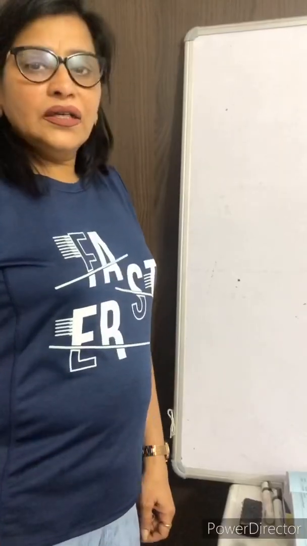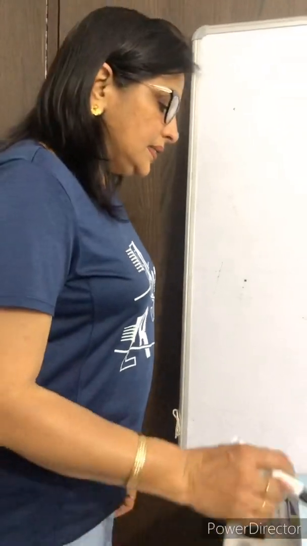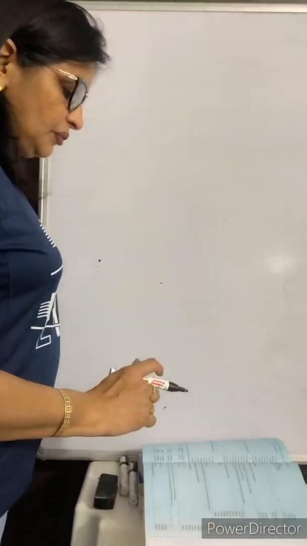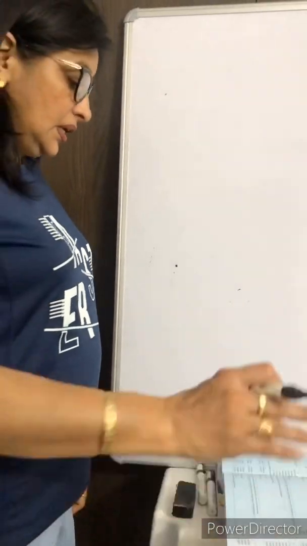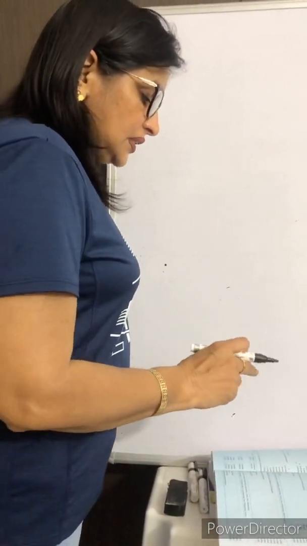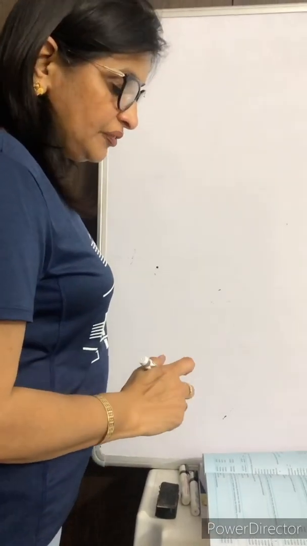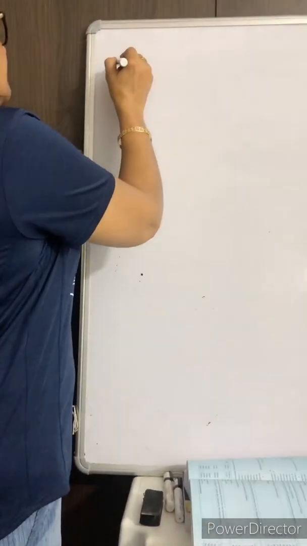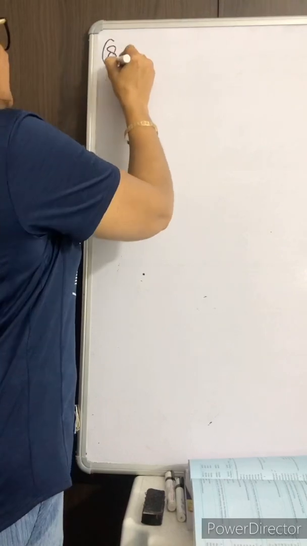Now the question number 8 is, from the following information calculate net profit before extraordinary items. First of all, what is the information? Surplus or the balance in statement of profit and loss, opening. Question number 8.